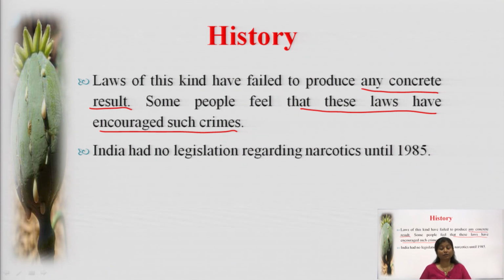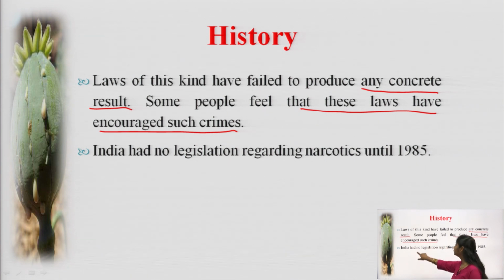So the law was built up, and there were 3 laws controlling it, that is the Dangerous Drugs Act, the Opium Act and its latest version. But there were some drawbacks in these acts. Therefore, to overcome those drawbacks, this new act was formed and regulated.